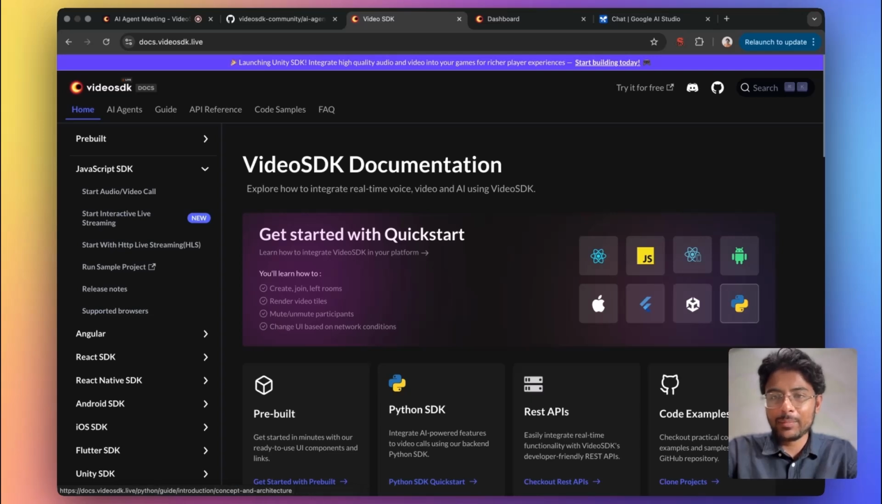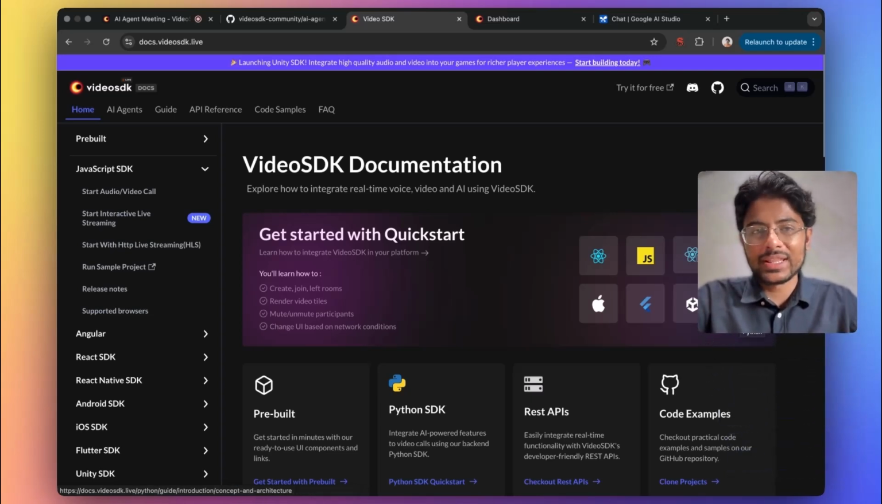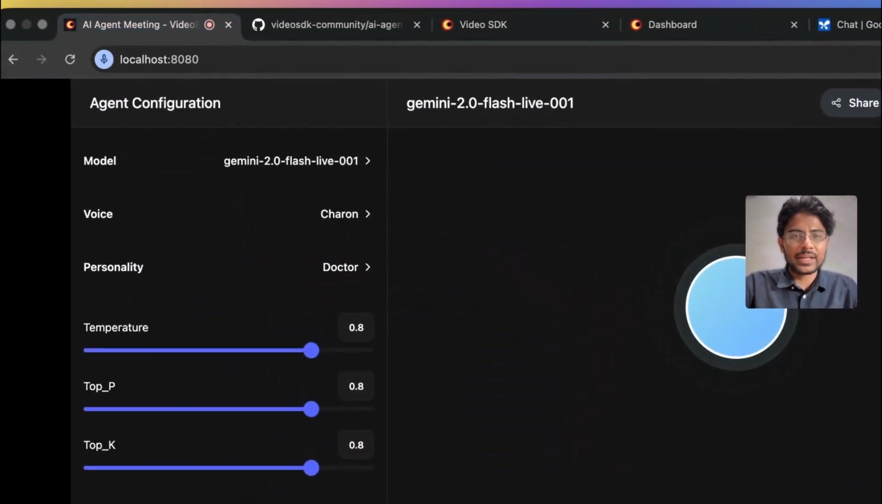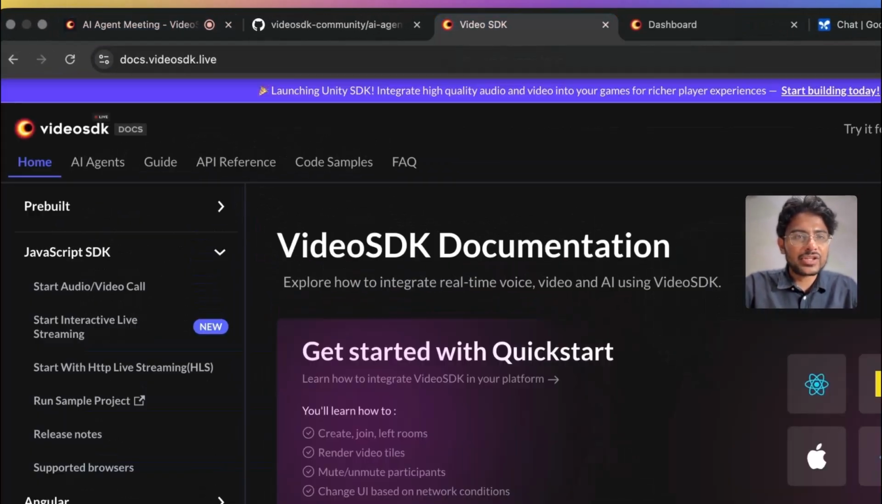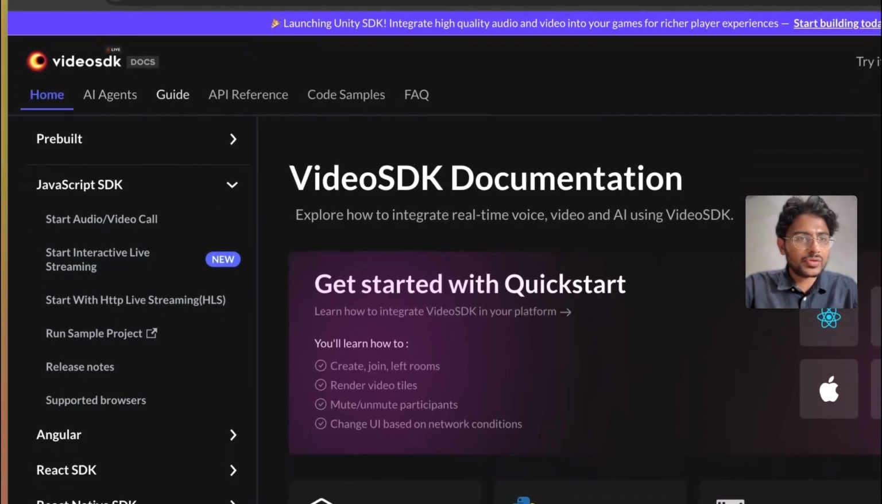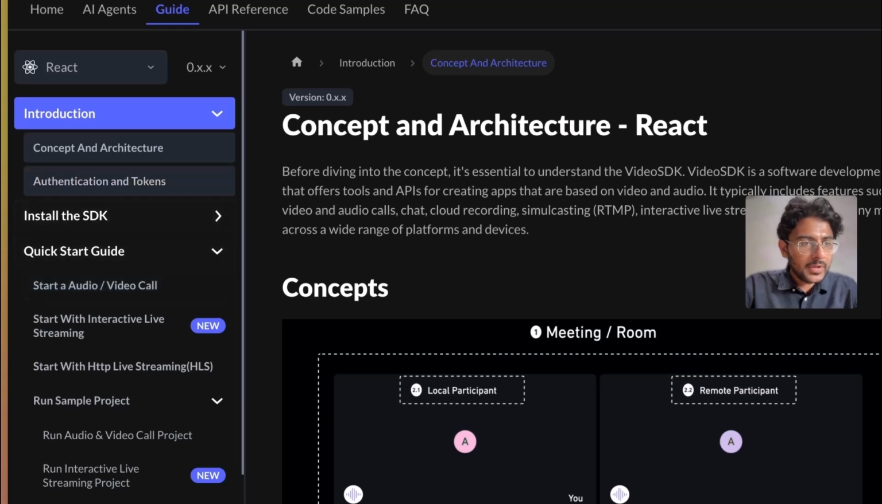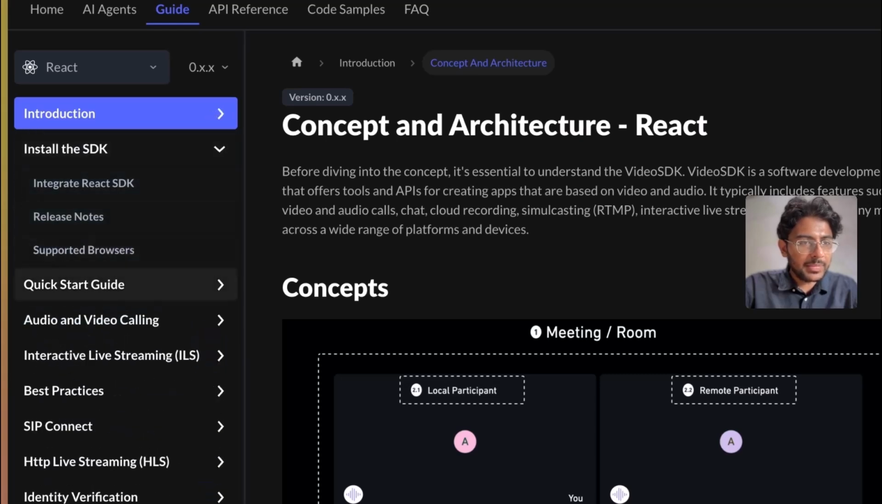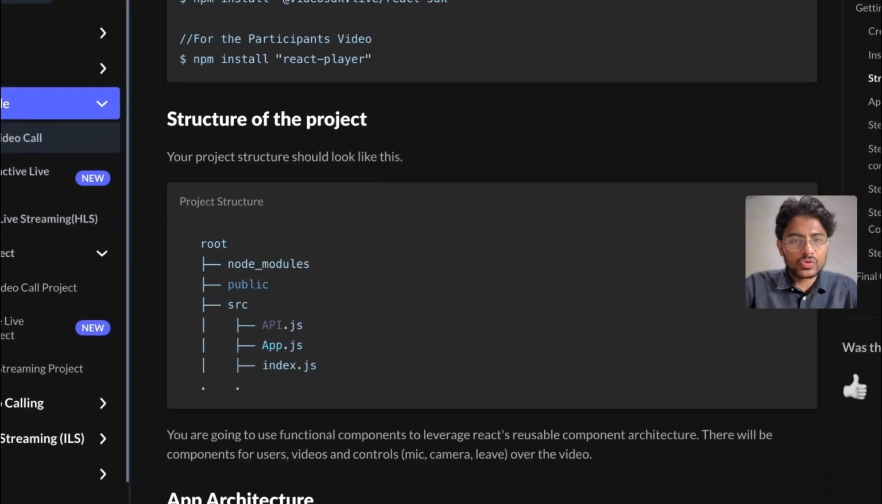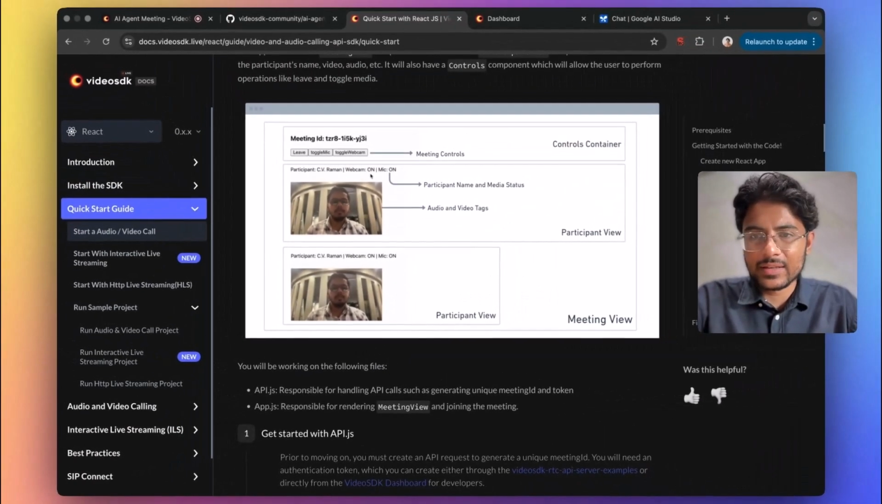And then we provide a Python package to join that AI agent from the server side. To know how this React application is working, you can simply check out our documentation. So in guide, simply select React, and in quick start you'll find a basic meeting setup, like how a simple audio video call application is working.